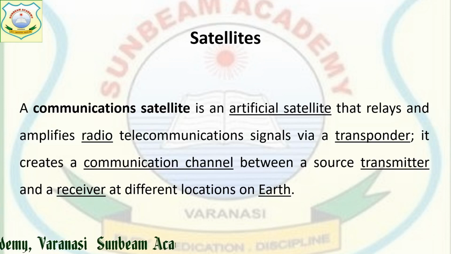Transponder means the device which transmits the signals to the receiver's end, creating a communication channel from the source transmitter to the receiver, meaning from where the signals are created to the location where they are received, anywhere on the earth, by forming the communication channel.